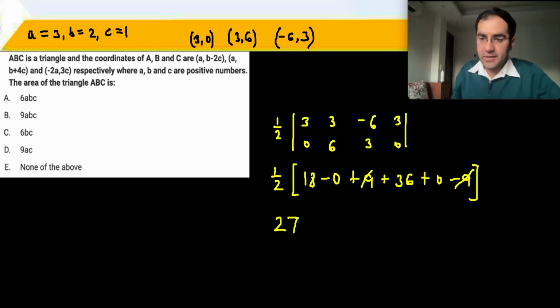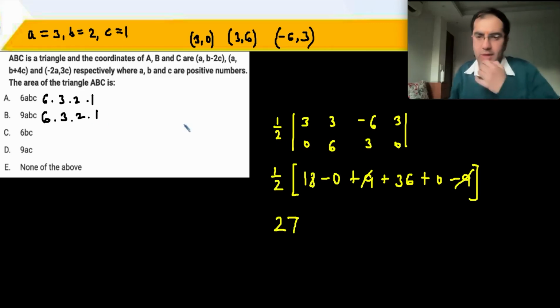I'm getting a 27. Let's check from the options. 6 into 3 into 2 into 1 is definitely not 27. 9 into 3 into 2 into 1. 36, 54, 54 upon 2, 27. Yeah.